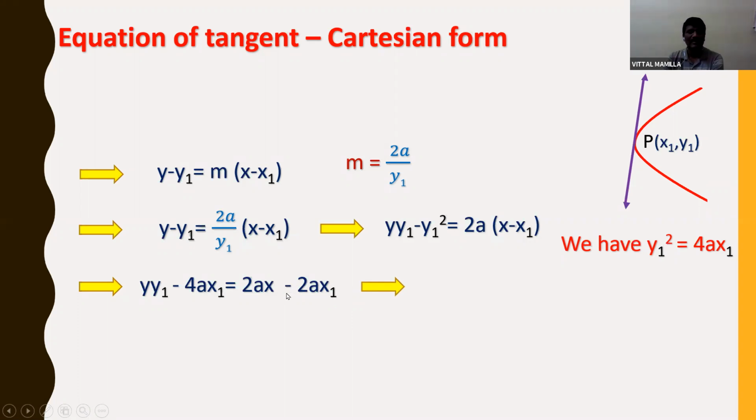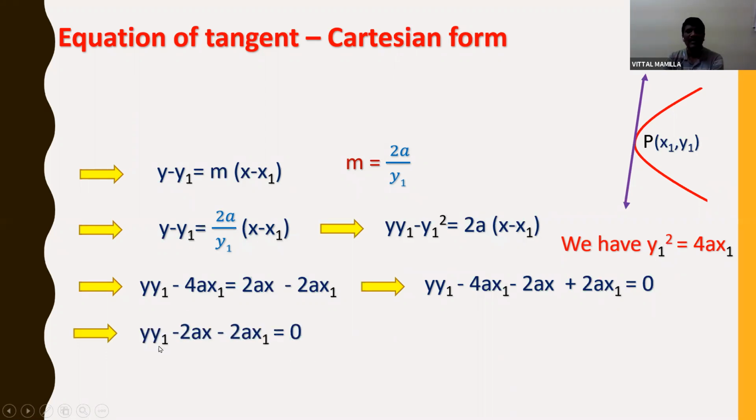I'll bring all the terms to the left hand side. So it will become y y1 minus 4ax1 minus 2ax plus 2ax1 is equal to 0. Further I can write, minus 4ax1 plus 2ax1, if I add these two, it will come as minus 2ax1.